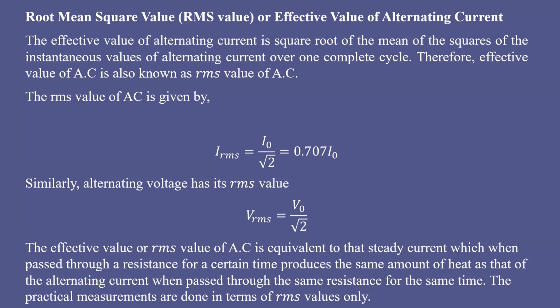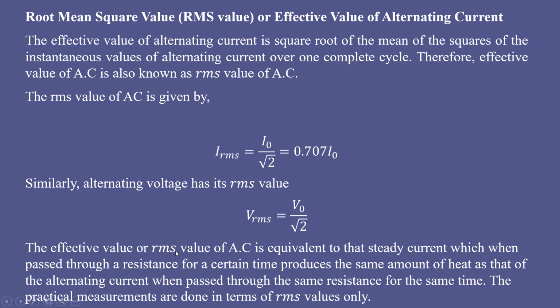The RMS value of the AC is also 1 ampere, and such AC is passing through the second resistor. Then pass the DC and AC for 5 minutes. Remember, these two resistors are identical. It is observed that in these resistors you will get the same amount of heat. That means the RMS value of AC, which is equal to the value of DC, will produce the same amount of heat. So the peak value of AC is not the effective value of alternating current. Instead, the RMS value of AC is the effective value.